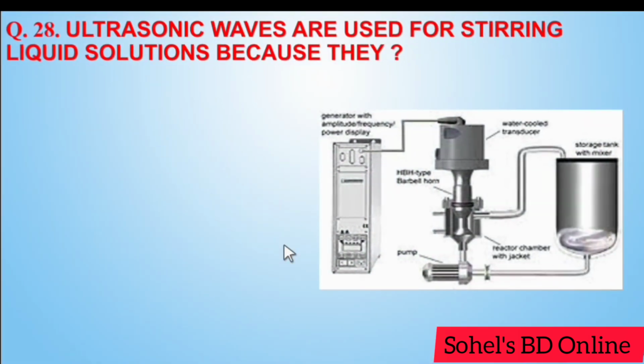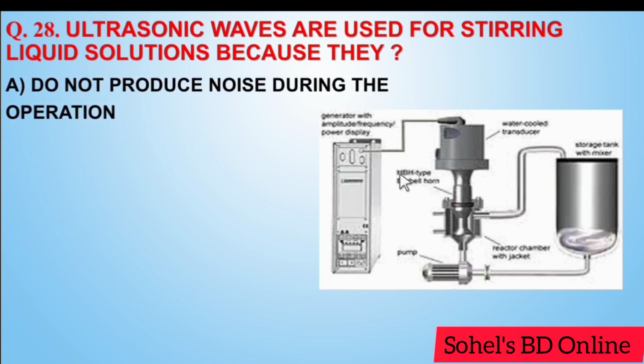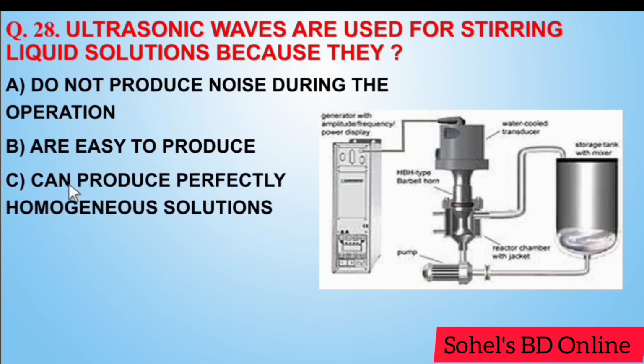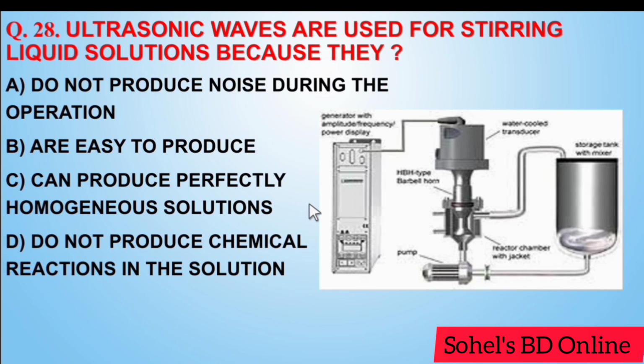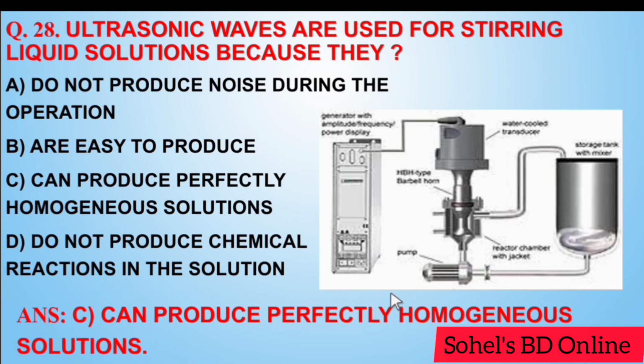Next, ultrasonic waves are used for stirring liquid solution because they do not produce noise during the operation, are easy to produce, can produce perfectly homogeneous solution, do not produce chemical reaction in the solution. Answer C, can produce perfectly homogeneous solution.